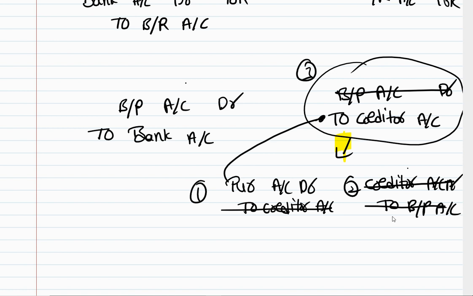So in the second entry, whenever we accept the bill, we will replace the debtor with bills receivable, or we will replace the creditor with bills payable. If it is dishonored, it will come back to the original state. Okay, so I hope you understood.